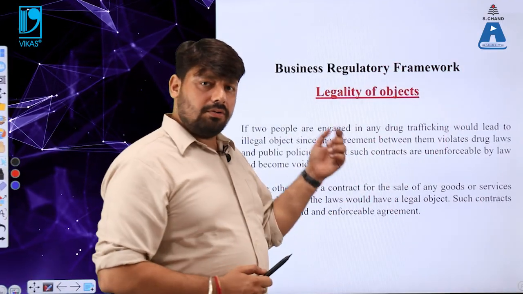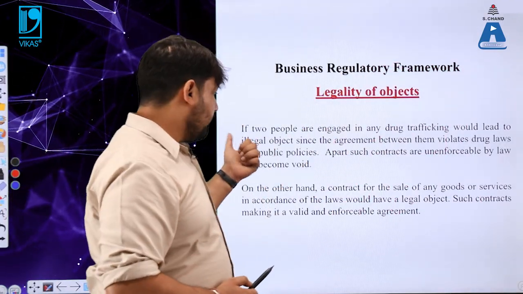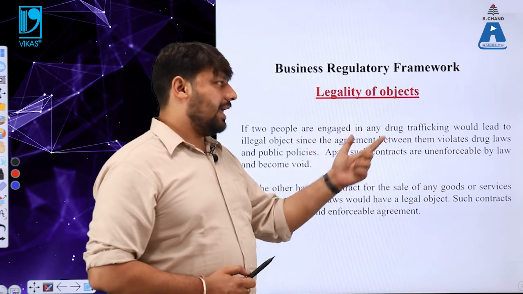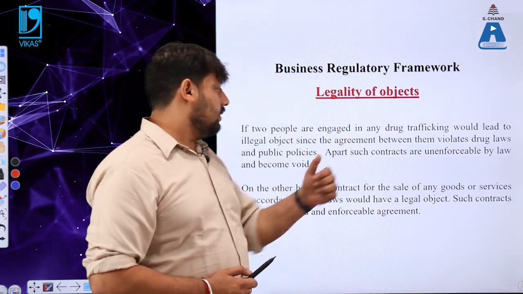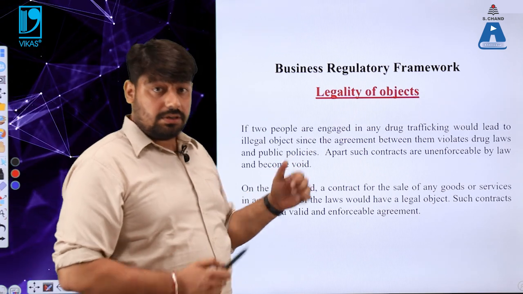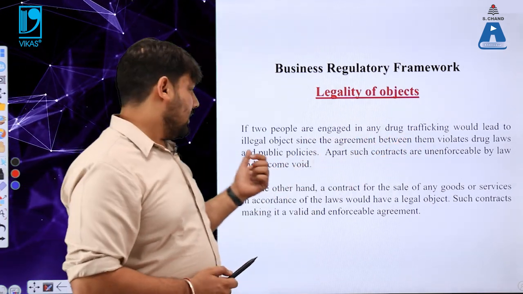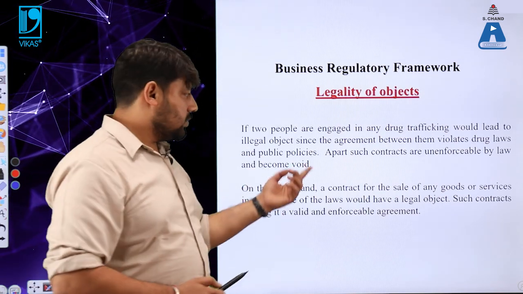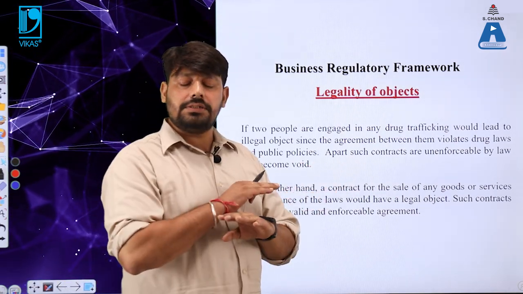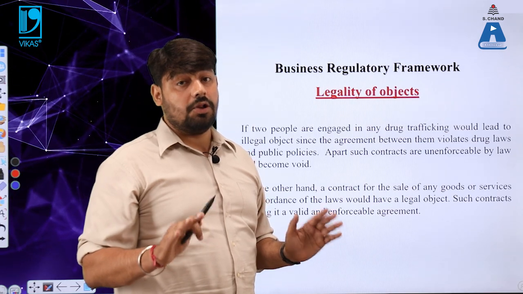So let us move to the next slide so that we can understand this topic more clearly. Now I'll talk about the legality of objects. If two people are engaged in any drug trafficking, that would definitely lead to an illegal object, because the agreement between them violates the drug laws and public policies. So such contracts are always unenforceable by law.